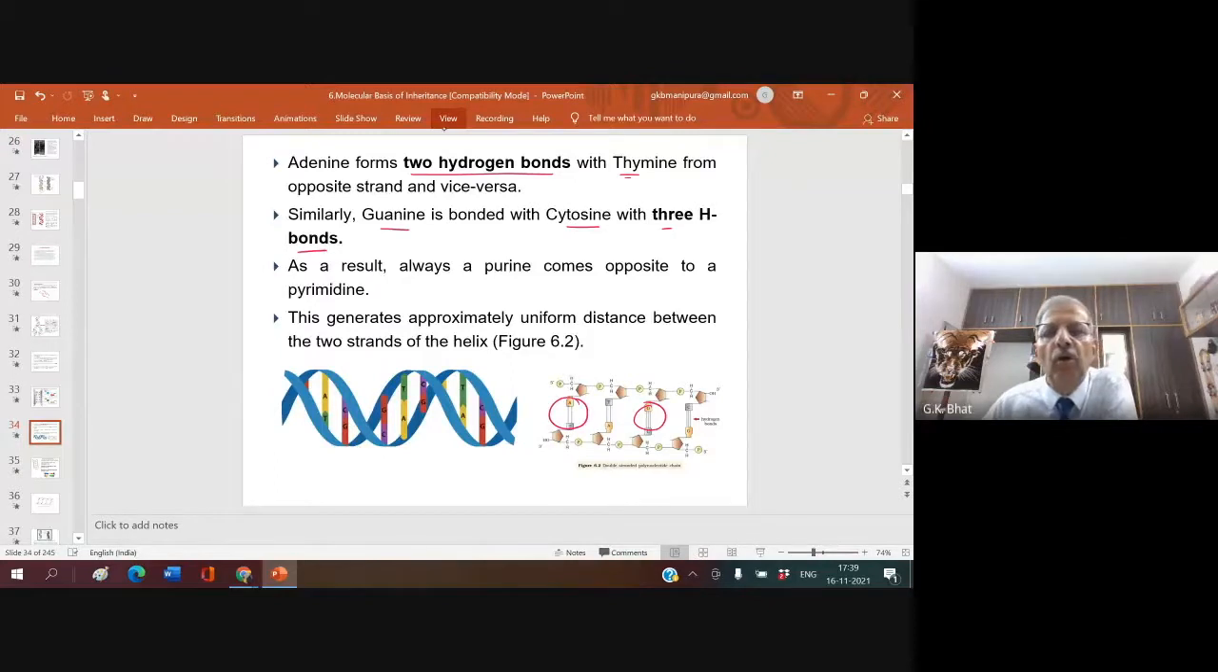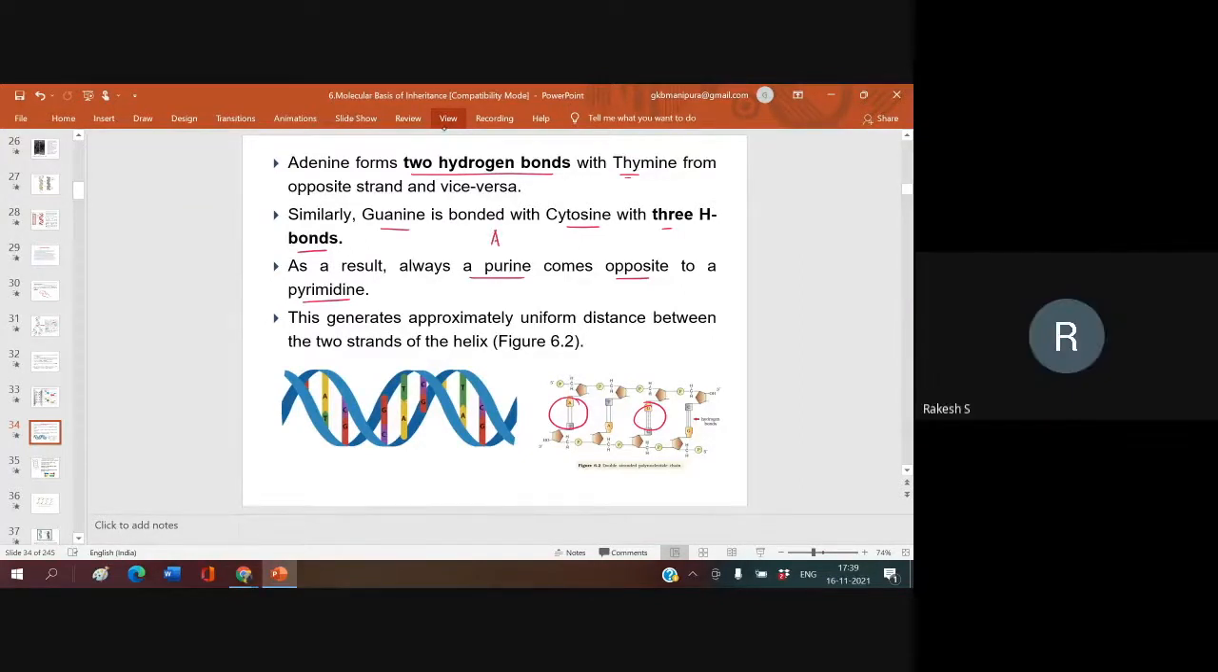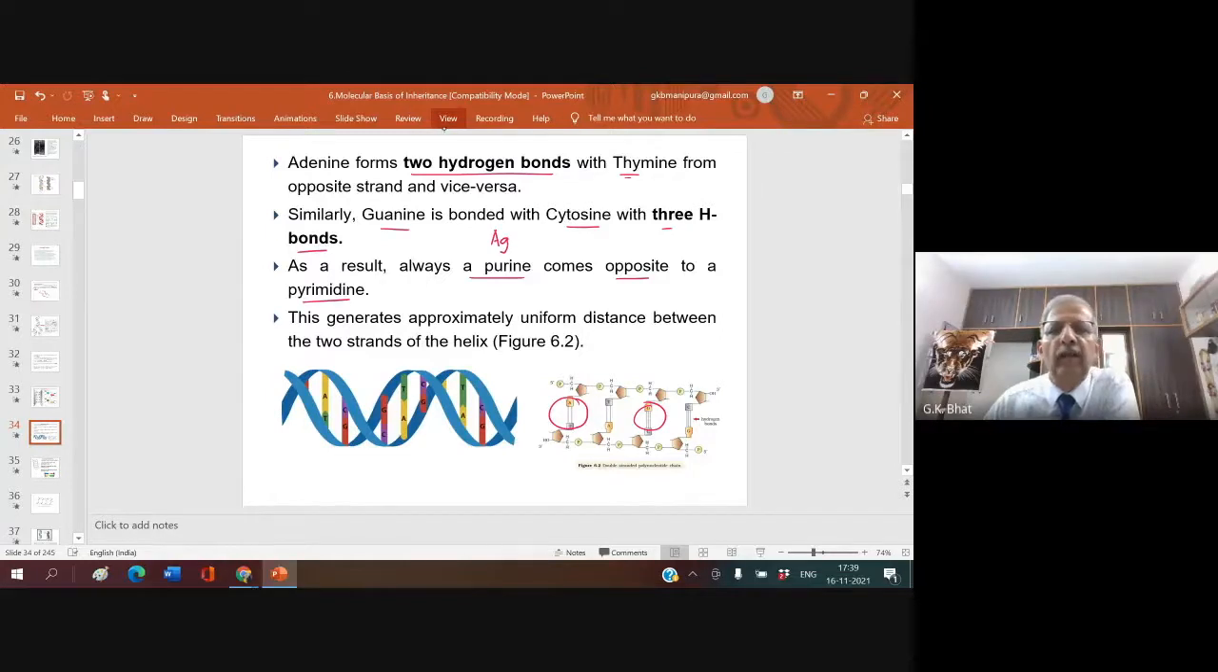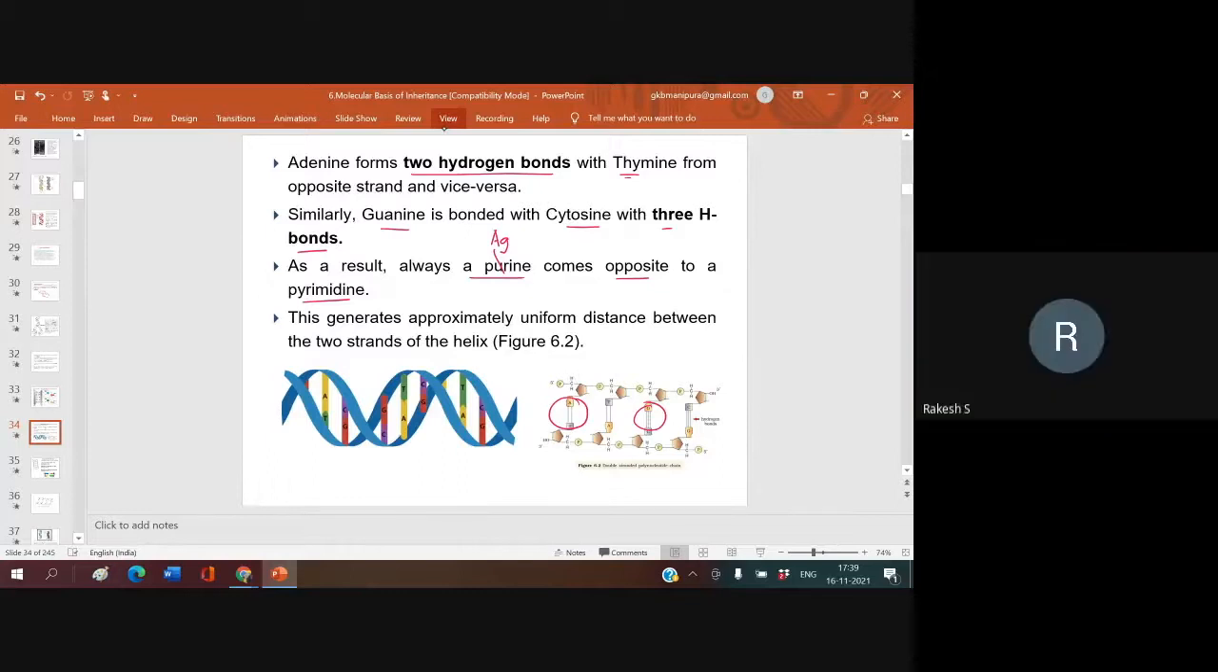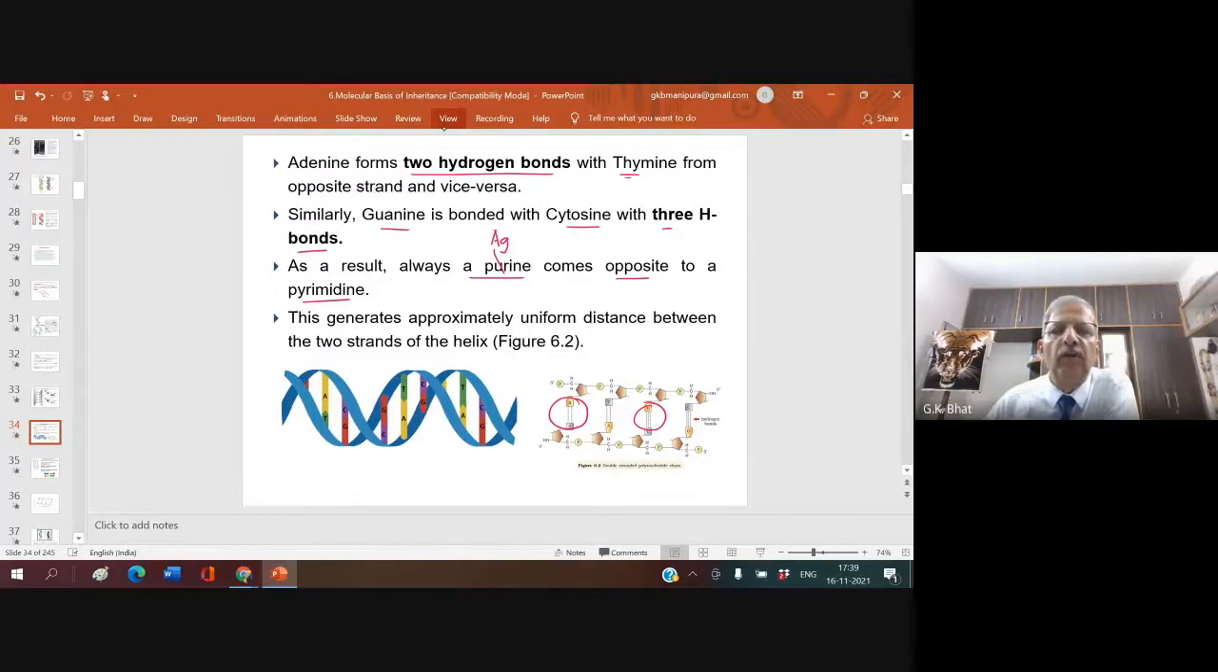As a result, always a purine comes opposite to a pyrimidine. You know, which are the purines? Adenine, guanine. So adenine always pairs with thymine. Adenine is a purine, thymine is a pyrimidine. So as a result, always a purine comes opposite to a pyrimidine. This generates approximately uniform distance between the 2 strands of the helix.